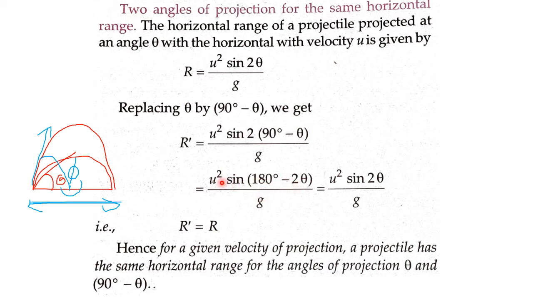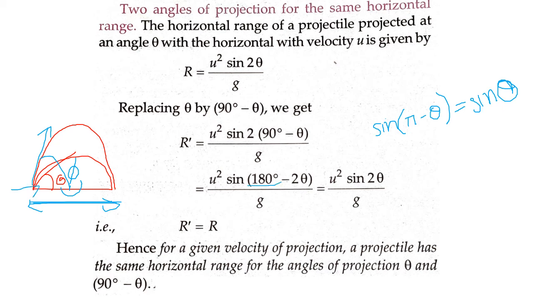We know sine (pi minus theta) is always equal to sine theta. Using the same concept here, how much is my pi?